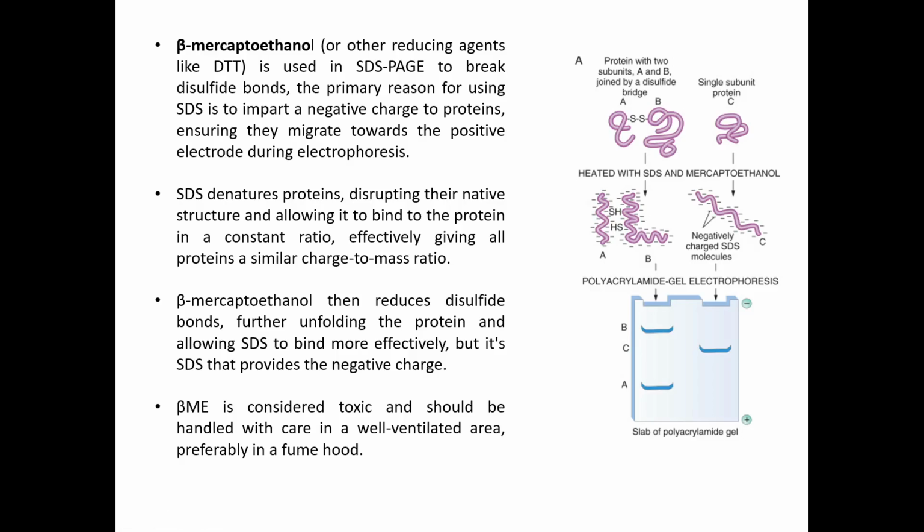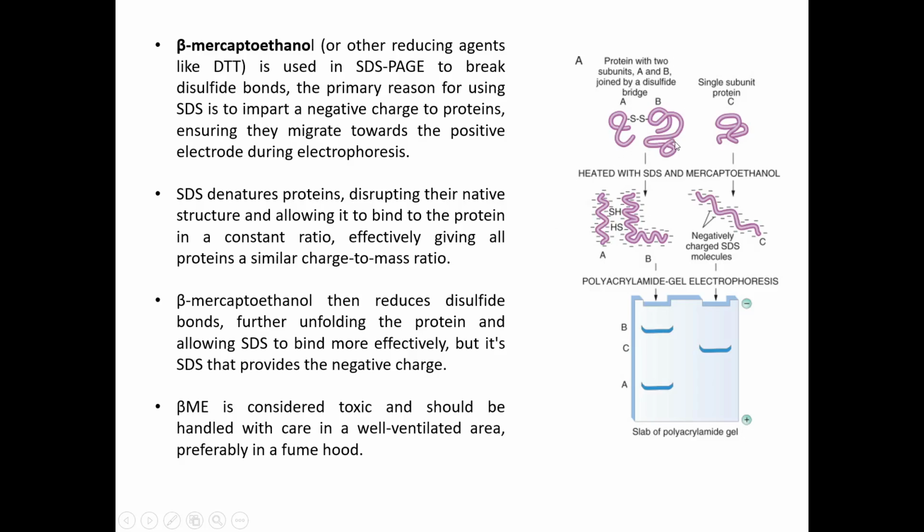Then next is beta mercaptoethanol. So beta mercaptoethanol is a reducing agent. It is similar to another agent like DTT, and it is used in SDS page to break the disulfide bonds. So your reducing agents basically break the disulfide bridges between your peptides.